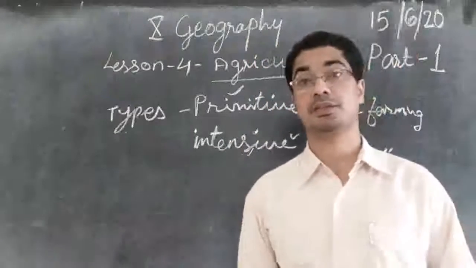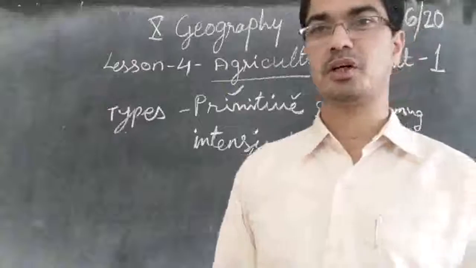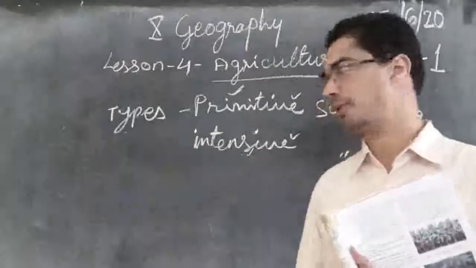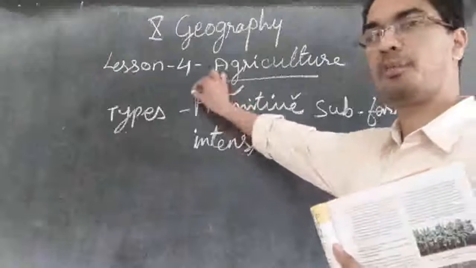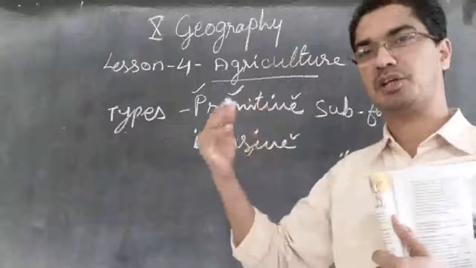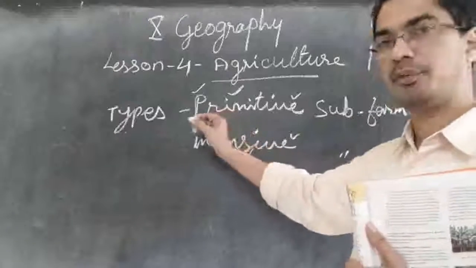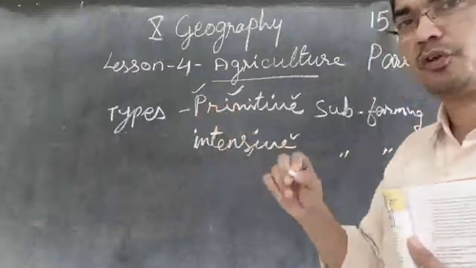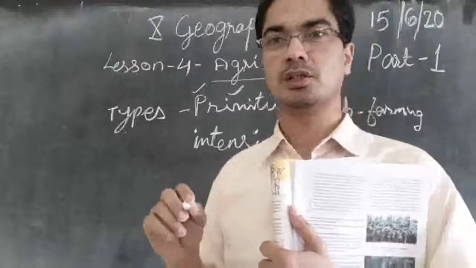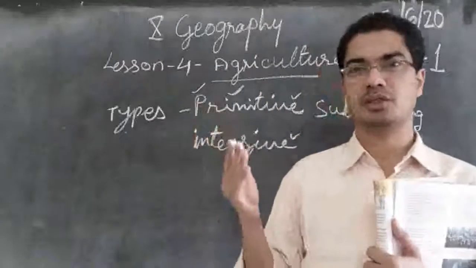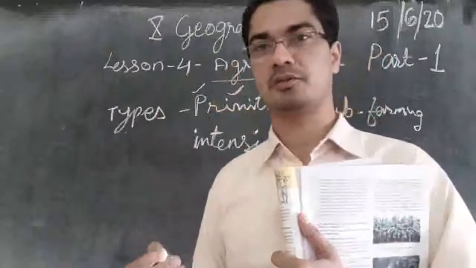So in the next class we shall learn about another type of farming called commercial farming. So for today we learned 2 types of farming. One is very common in the northeast and other interior parts of India called primitive subsistence farming. And in that primitive subsistence farming, the most famous type of farming is called jhumming or slash and burn, which is practiced in most of the hill places in the northeast.